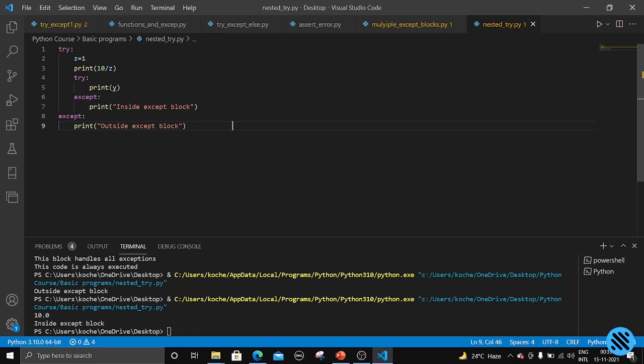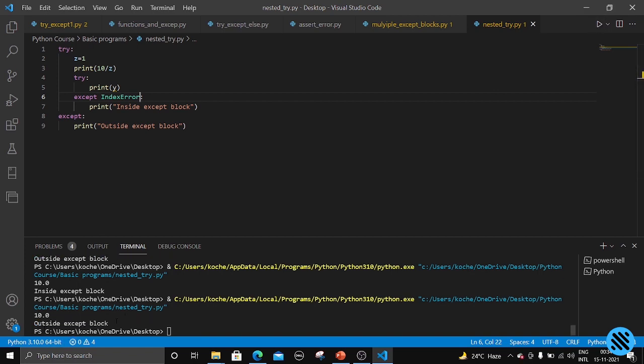For example, if you write the wrong except block here, this is a name error, right? So let us just write index error and see what will happen. Even if there is an error inside the nested try block, and you write the wrong error name here, it will choose the outside block.